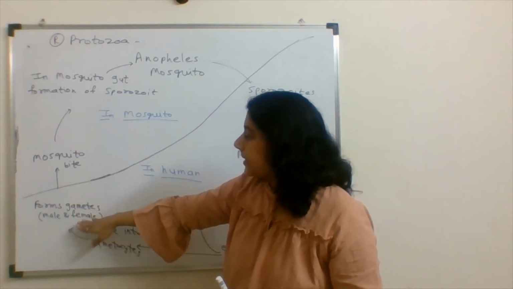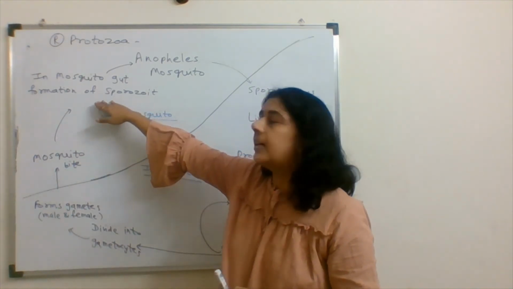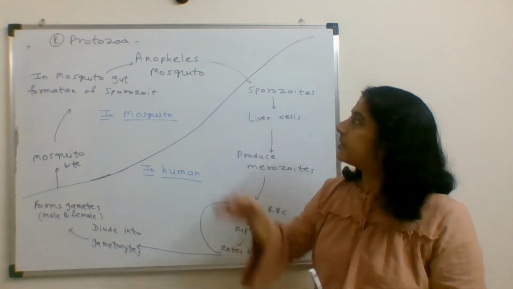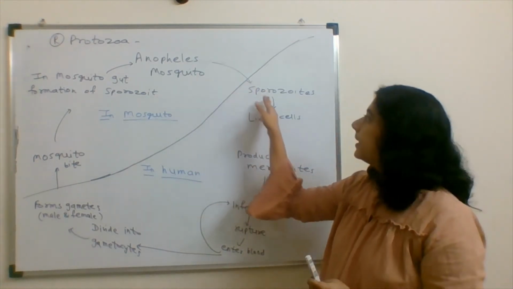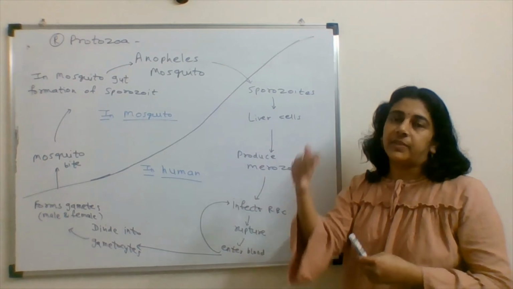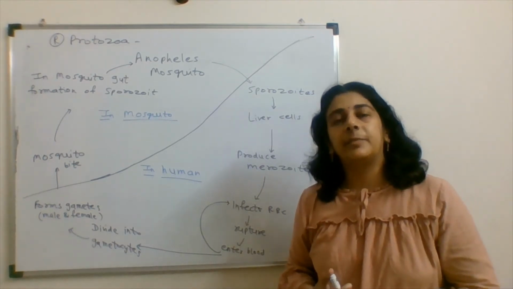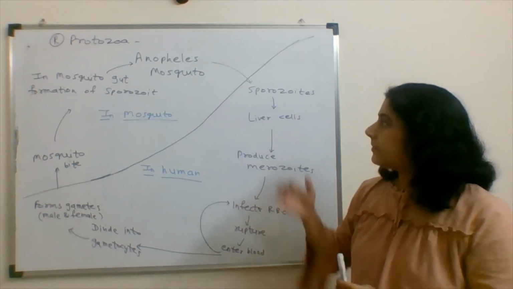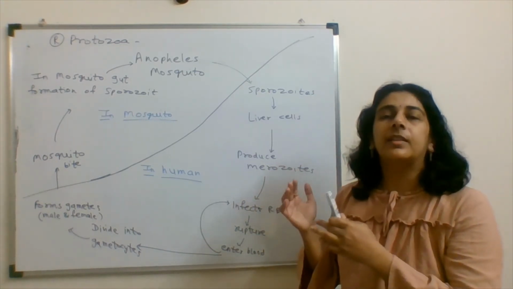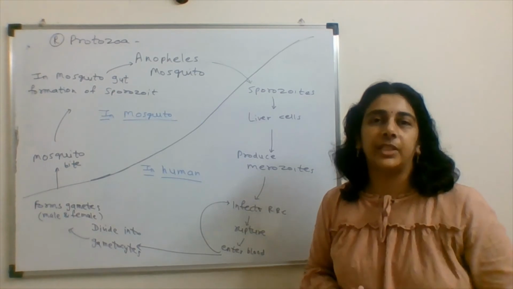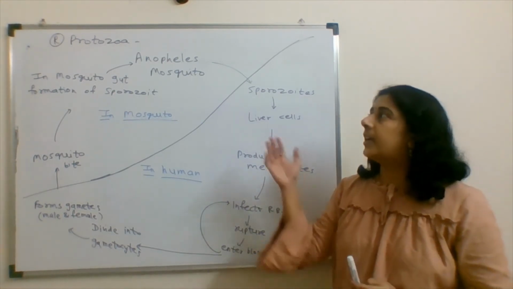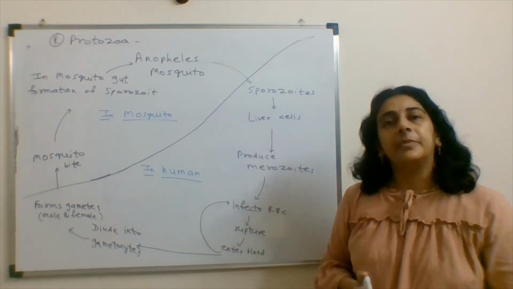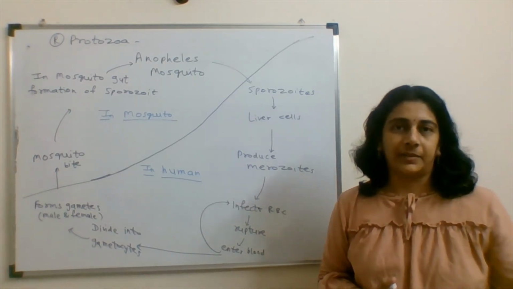These gametes fuse in the gut portion of the mosquito and form sporozoites again. If that mosquito again bites another person, that person gets infected again. So in this way the life cycle goes on, half in a human and half in a mosquito. This is the way protozoa or Plasmodium cause malaria.